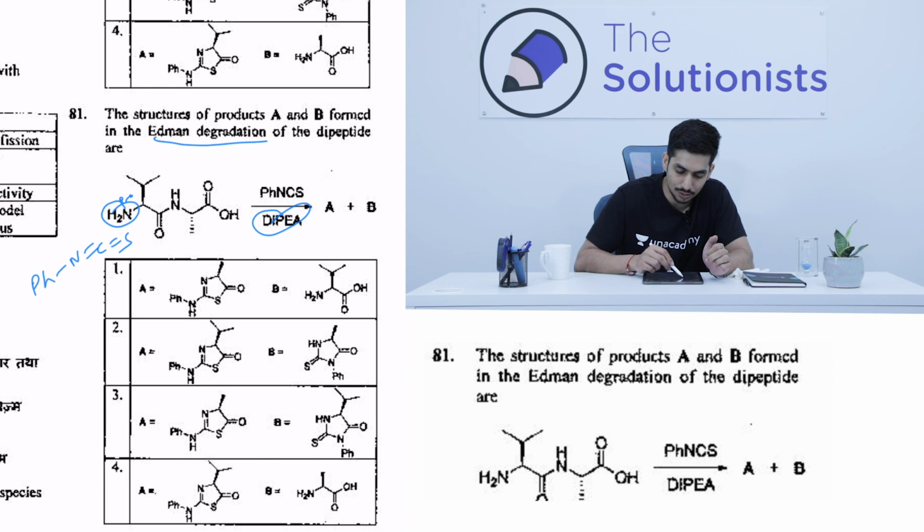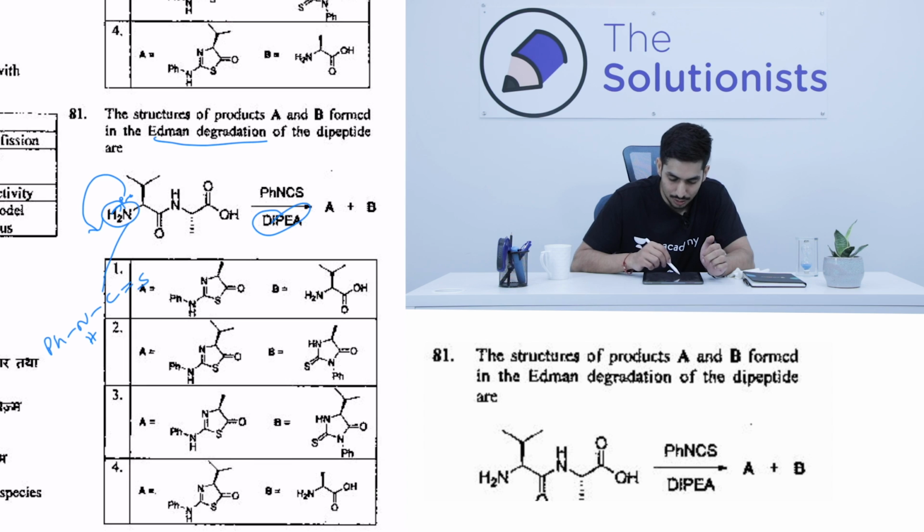So this lone pair of electrons will attack on this carbon. And once the attack takes place, this bond over here will go to the nitrogen. So finally we'll have PhNH. One of the hydrogens from the NH2 will go to this NH, and then we'll have C double bond S, and then this NH2 group will be attached. So I'll just erase this off. The NH2 group over here will be attached like this.